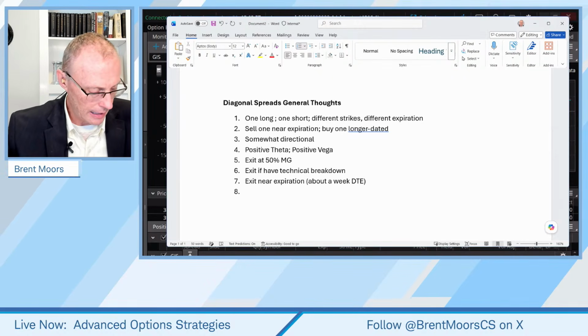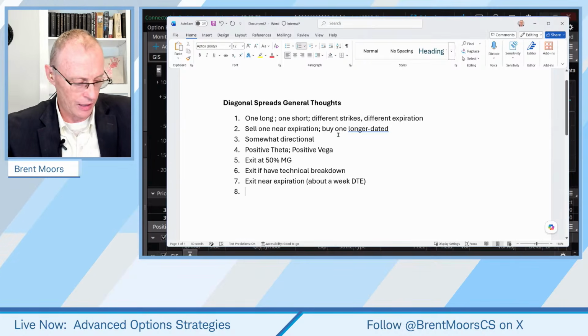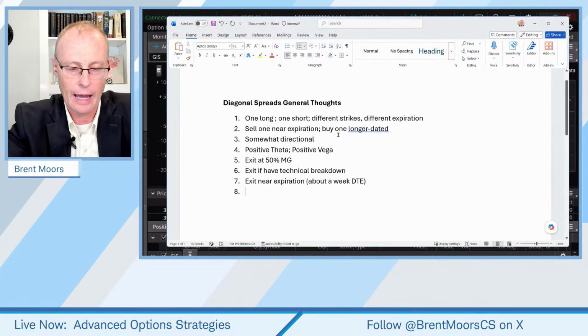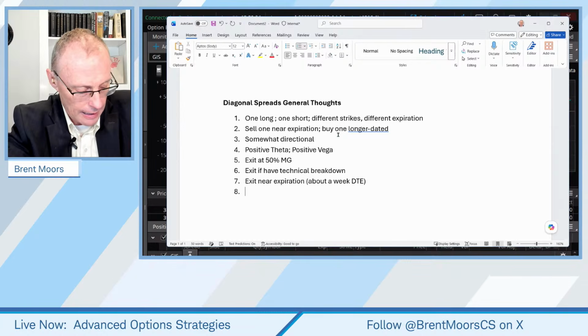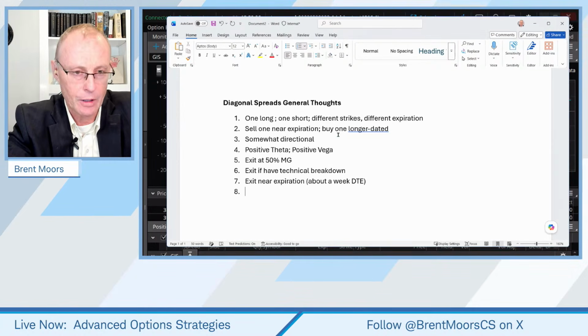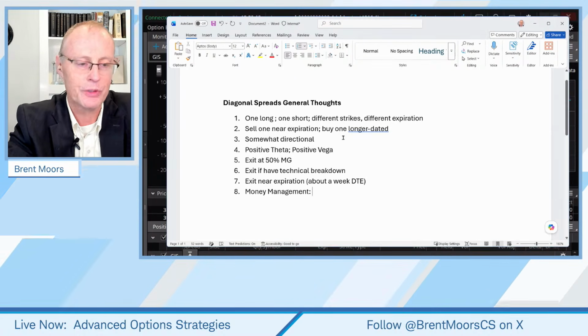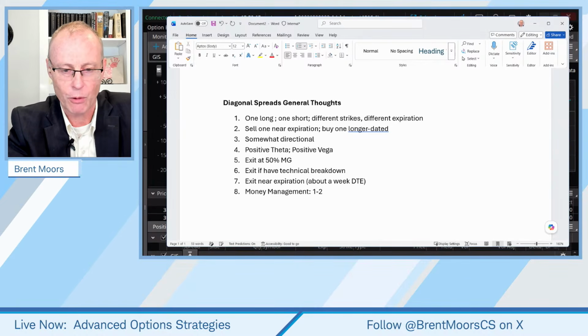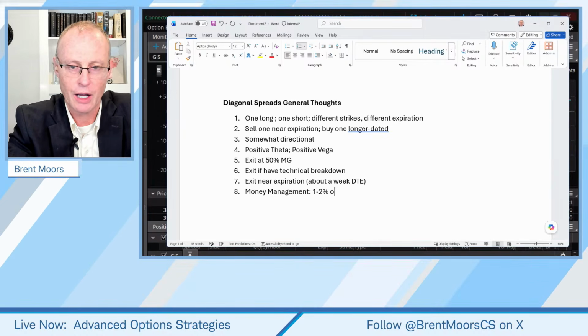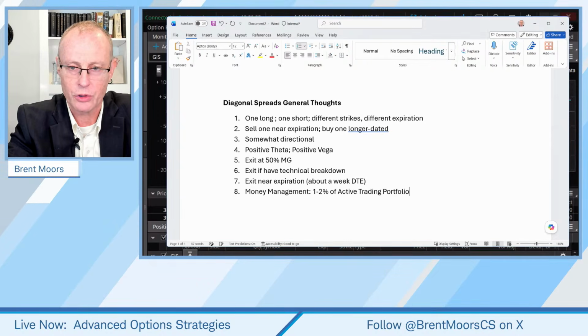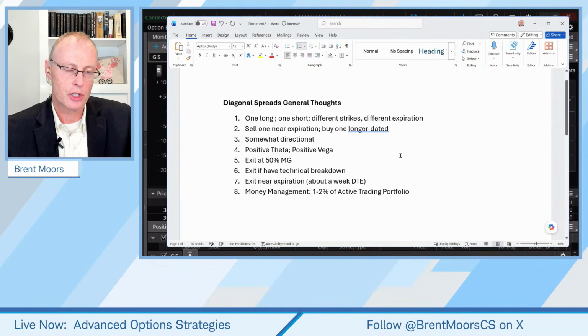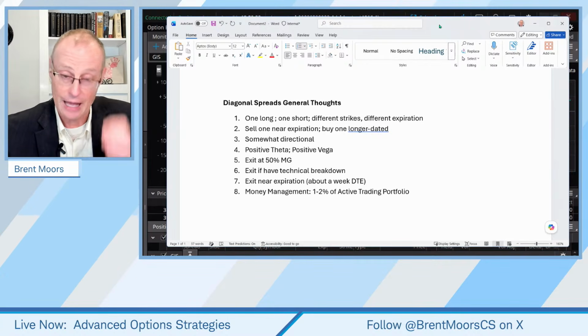Now, let me just finish up here. For money management, we've mentioned this before on other trades, 1 to 2% of active trading portfolio. Okay, we don't want to risk too much on any one trade. Okay, so there's that. There's our general thoughts on diagonal spreads.